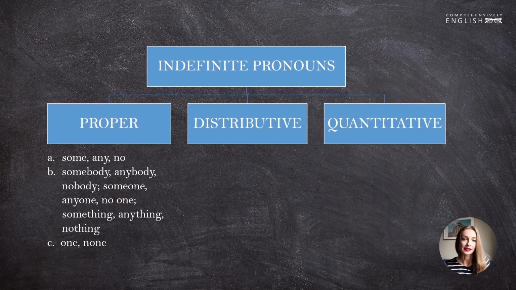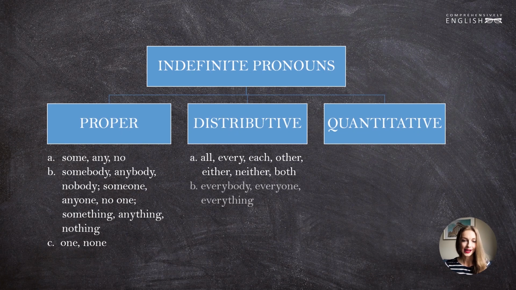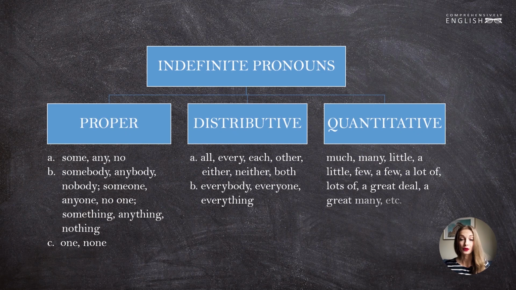Then, distributive indefinite pronouns. Here we also have two little groups. According to this classification that you see now on the screen, the first subgroup is all, every, each, other, either, neither, and both. And the second is everybody, everyone, and everything. The majority of these pronouns I've already discussed, and we spoke about them as about defining pronouns. And the last group, quantitative indefinite pronouns, are much, many, little, a little, few, a lot of, lots of, a great deal, a great many, etc. By other grammarians, these words are called quantifiers.